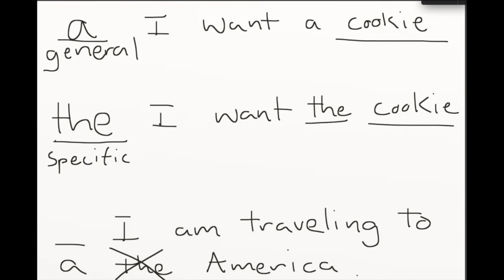Okay, so just think off the top of your head some words or some things that you know there is only one. America is an obvious example, so countries. Maybe things like a sports team or a basketball team. So that's an example of when you would omit or not have another article.